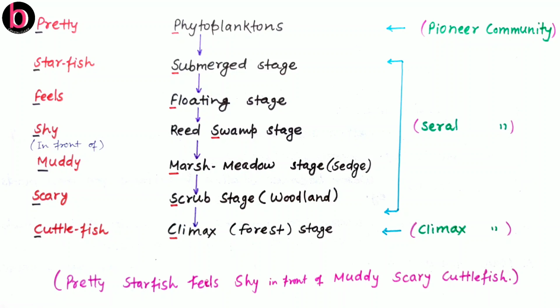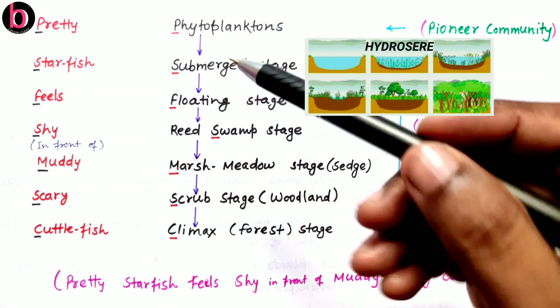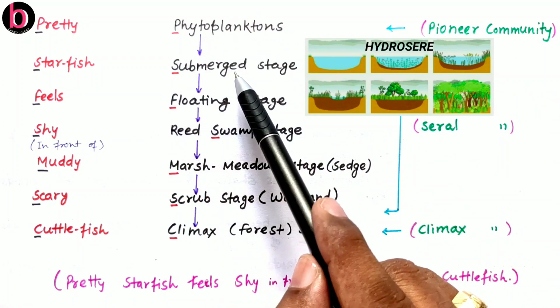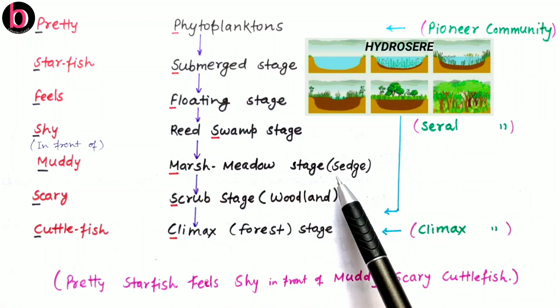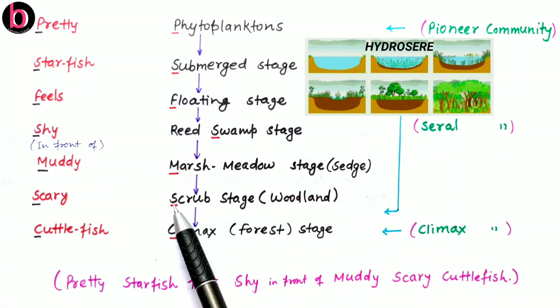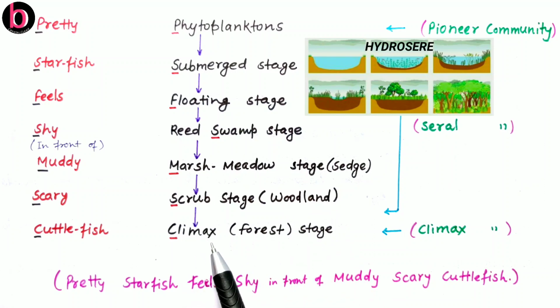So here this is about the trick by which we can easily memorize all the steps in a proper sequence about Hydrosere or Hydrarch. So first about the stages, as we discussed: phytoplanktons, submerged stage, floating stage, reed swamp stage, marsh meadow stage, this is also known as sedge stage. Next is scrub stage, that is also known as woodland stage, and finally the last, this is climax or forest stage. So the trick is given here: pretty starfish feels shy in front of muddy scary cuttlefish.